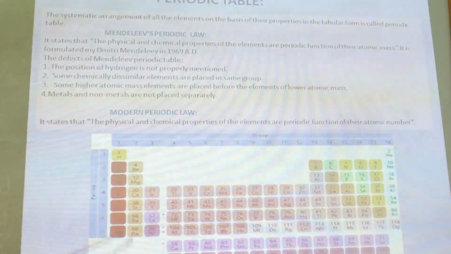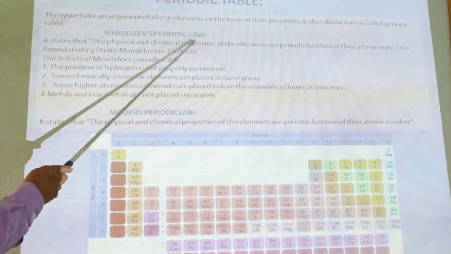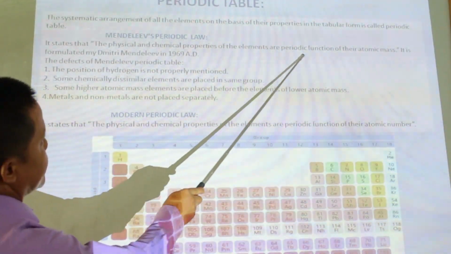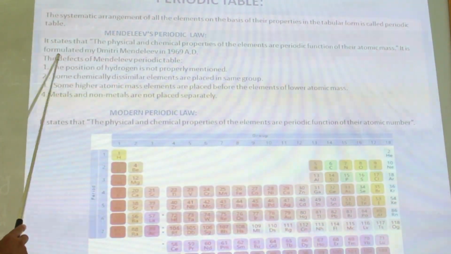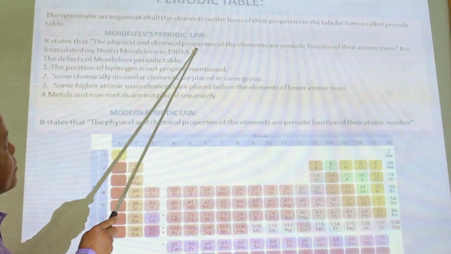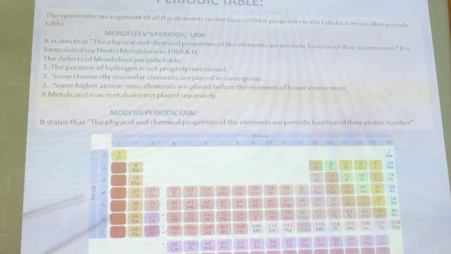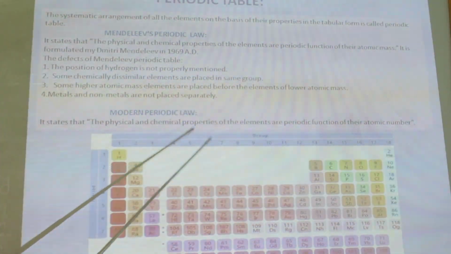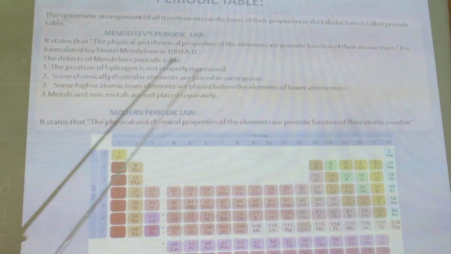Mendeleev also gave us the Mendeleev periodic table, and nowadays we use the modern periodic table. Mendeleev periodic law states that the physical and chemical properties of the elements are periodic functions of their atomic mass. It was formulated by Dmitri Mendeleev in 1869. Periodic function means these properties are repeated after some interval, the same characteristics are repeated according to their atomic mass.